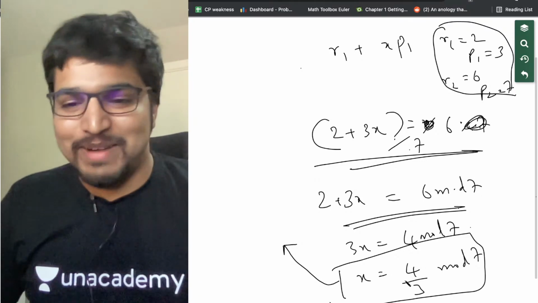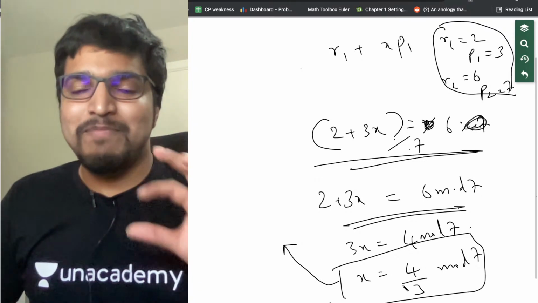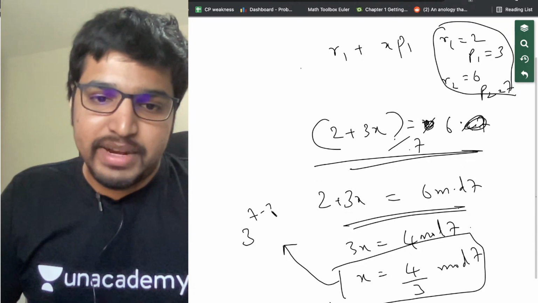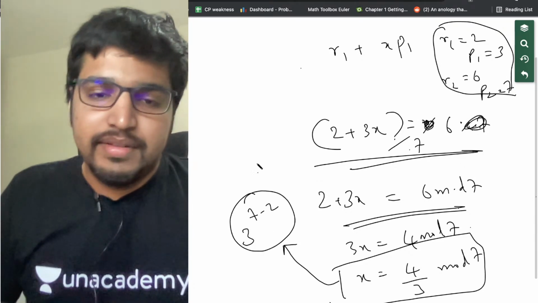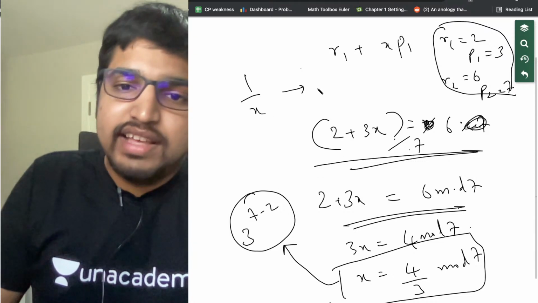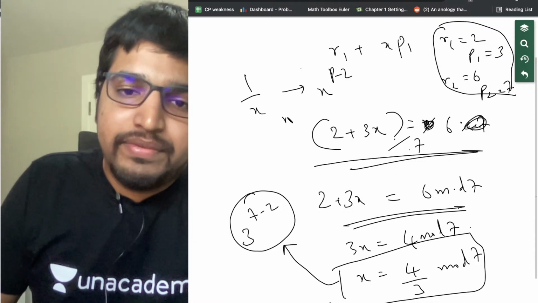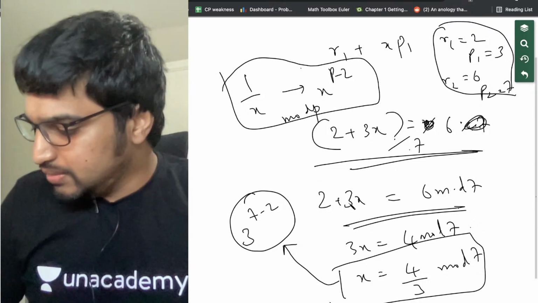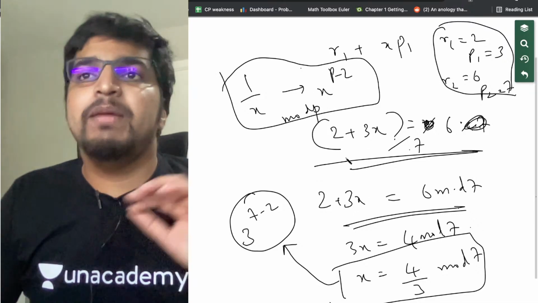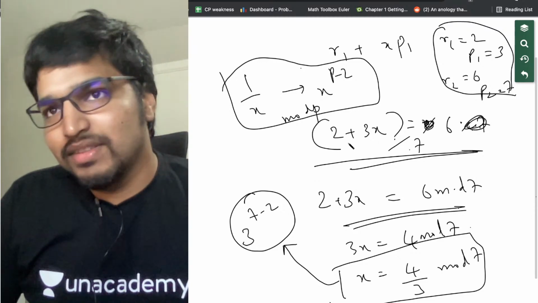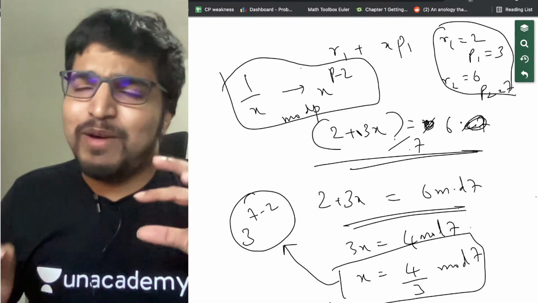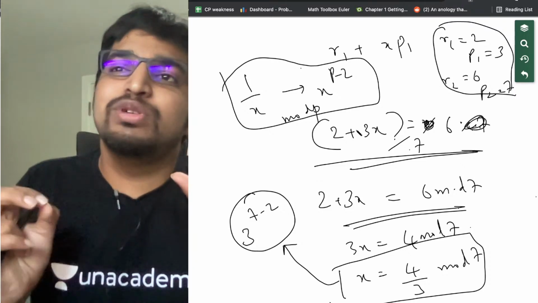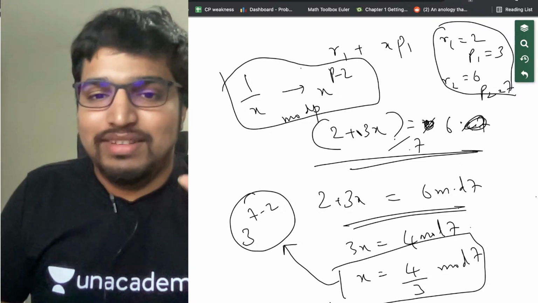We're going to use Fermat's theorem here. And 1 by 3 is, as we discussed, 3 to the power 7 minus 2. Like, 1 by x is x to the power p minus 2 modulo p. Correct? That's Fermat: x power p minus 1 is 1 mod p according to Fermat's theorem. So x power p minus 2 is 1 by x mod p. Straightforward.